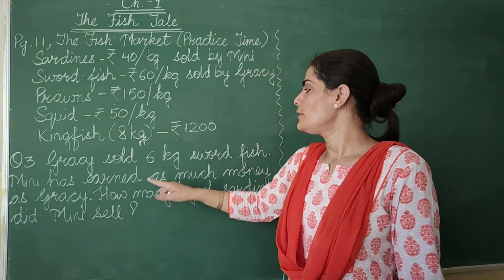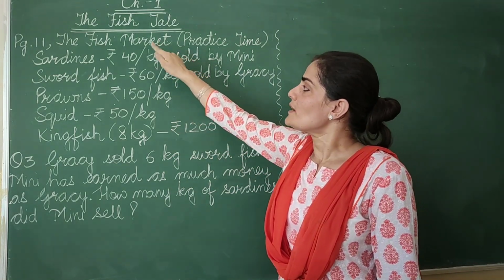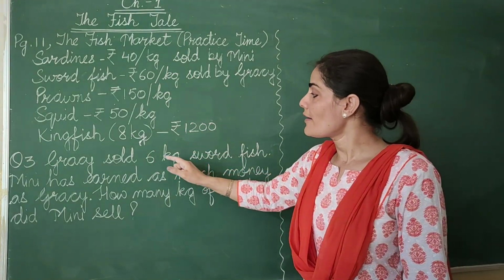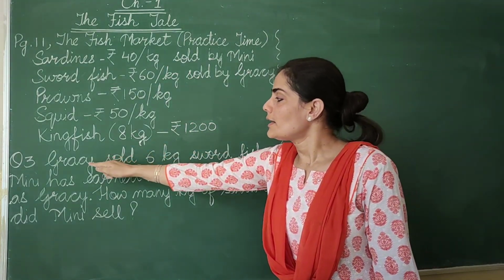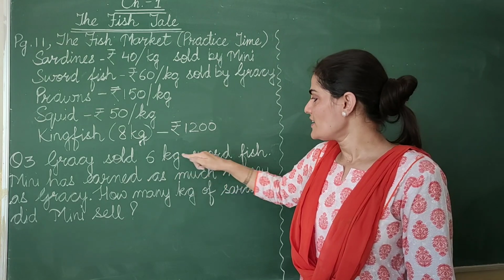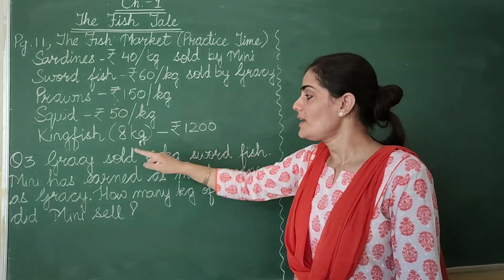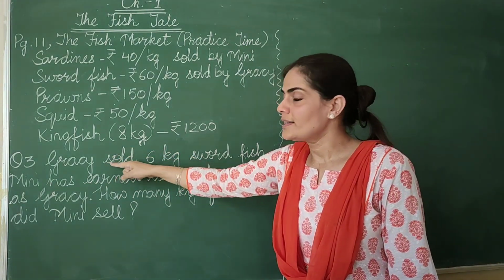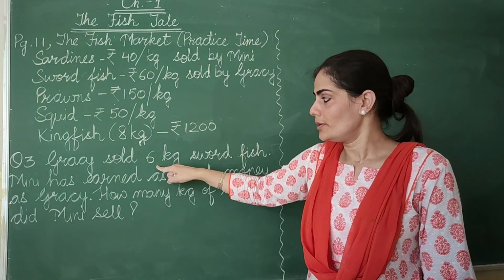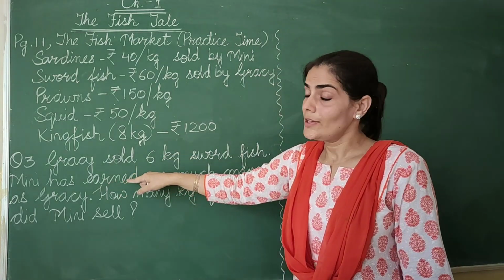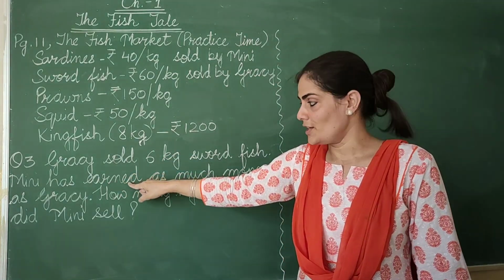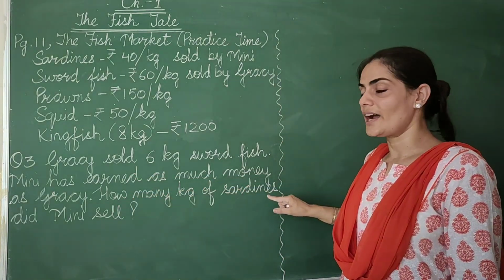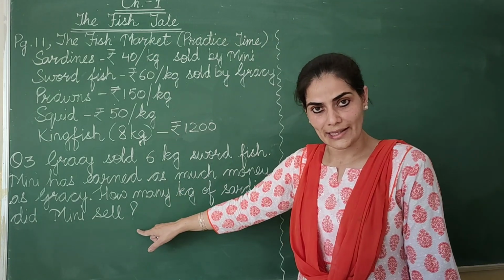See, first of all, we know the price per kg of sardines as well as swordfish. Then they have related two things. Earnings of Gracie by selling 6 kg of swordfish will be equal to earnings of Minnie. So let's find the earnings of Gracie first of all. And then indirectly we come to know about the earnings of Minnie also. And from this we can find out how many kg of sardines did Minnie sell.